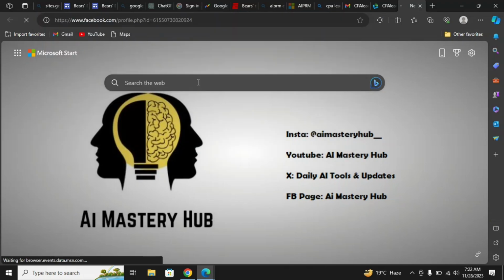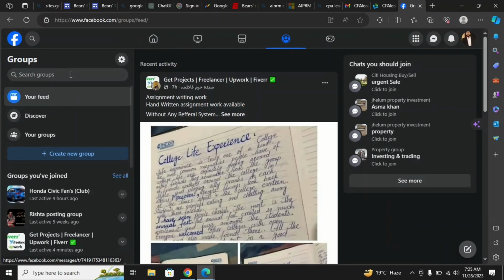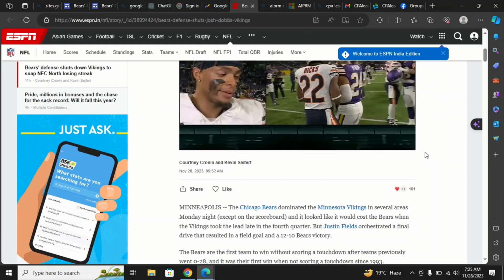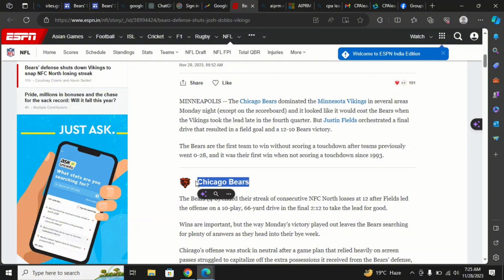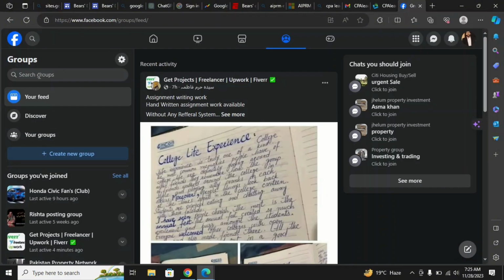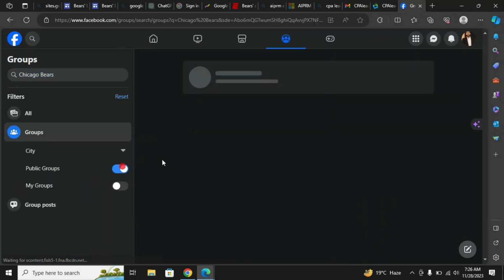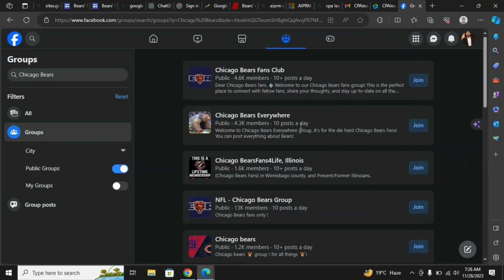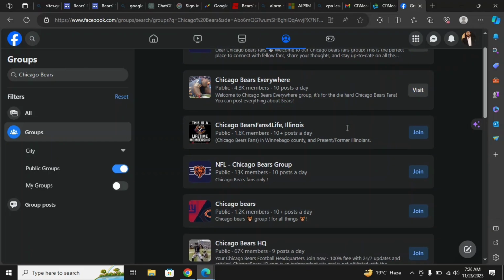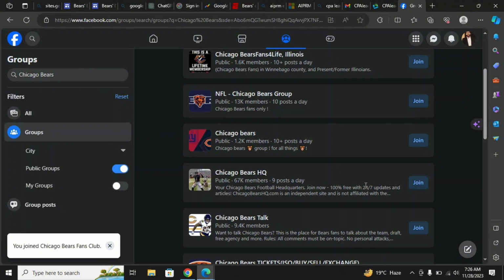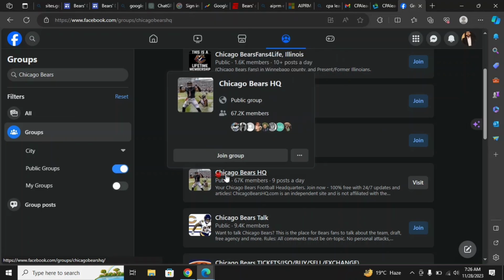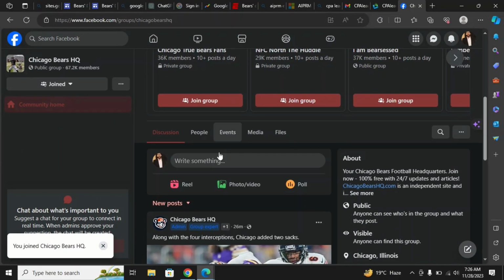So first just head over to Facebook and click on groups, and just go to your article, and let me check. This is a team name, Chicago Bears. So just copy this and head over to Facebook and search for Chicago Bears group, and make sure to turn on the public group button. And here you can see it has 4.6k members, 4.2k members, and below you can see it has 67k members. So just join these kinds of groups and post your article and promote there.